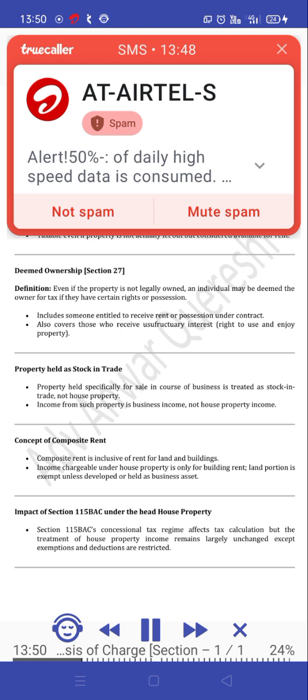Impact of Section 115BAC under the head house property. Section 115BAC's concessional tax regime affects tax calculation, but the treatment of house property income remains largely unchanged, except exemptions and deductions are restricted.